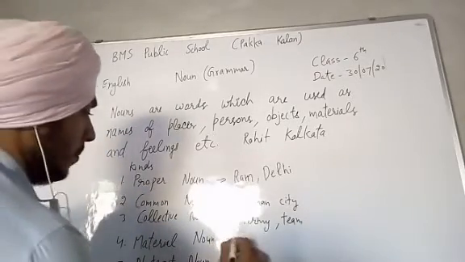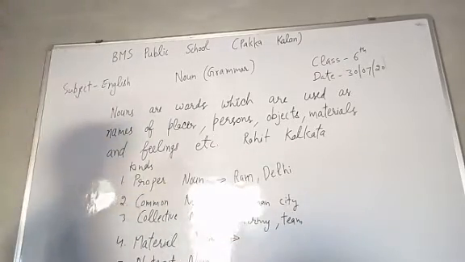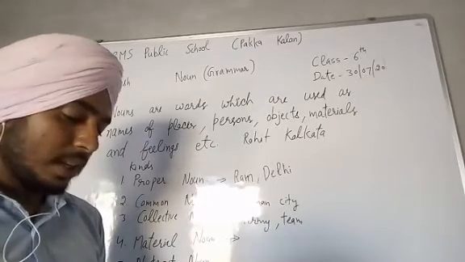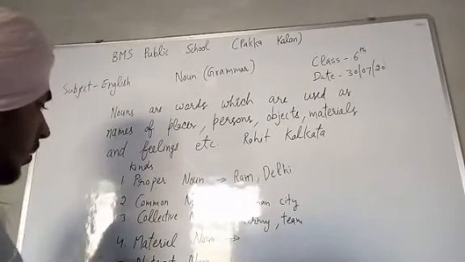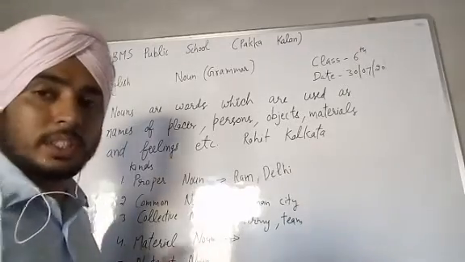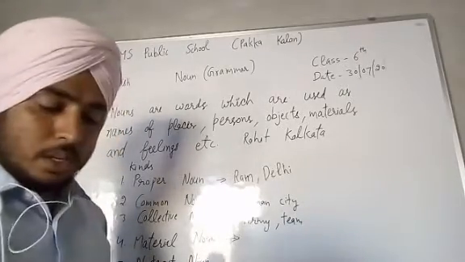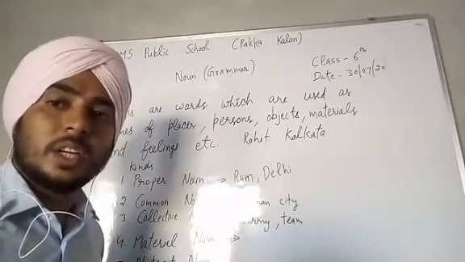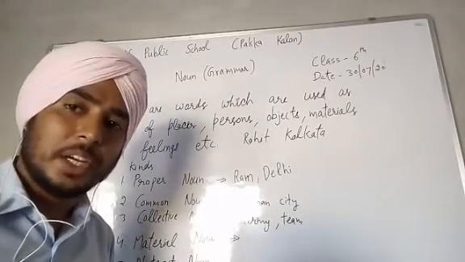Next is material noun. Third is material noun. The name of any substance. No, sorry, it is fourth. Fourth is a material noun. Name of any substance, that is known as a material noun. Name of substance is known as a material noun.